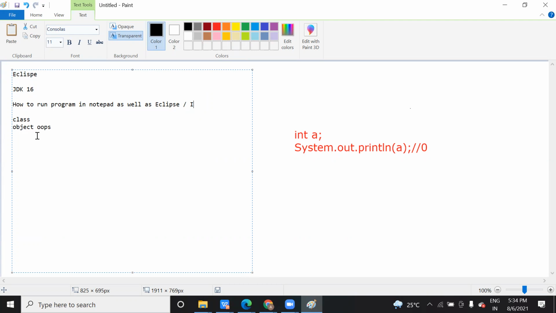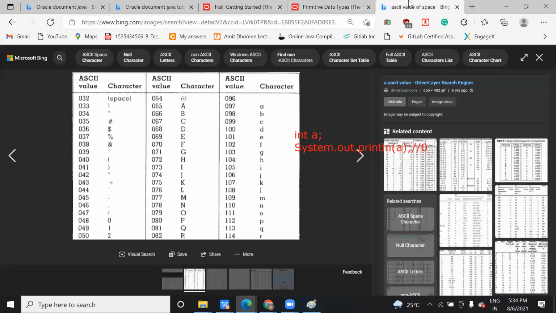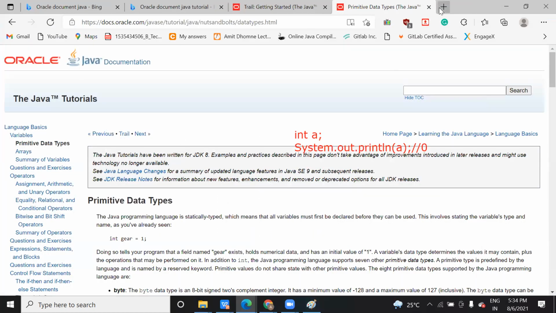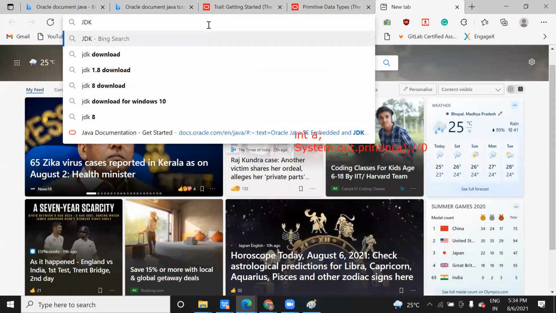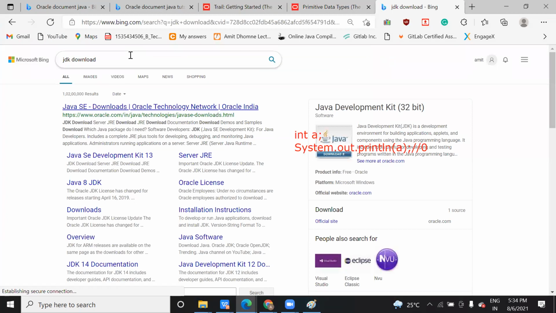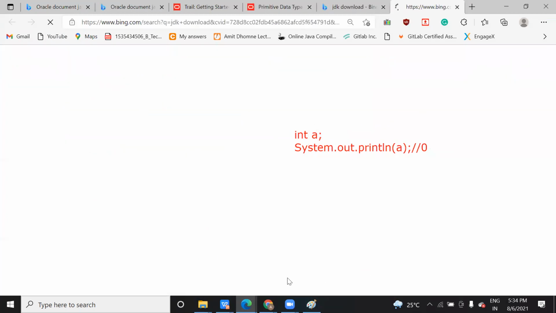So in the next session, I will first explain this installation. First, we'll do the installation on any one system, and then we will see about class and object. Let me share you the link. If you can do it from your side, that will be better. Like JDK download. You need to download JDK. Search for the JDK download. Go to this link.